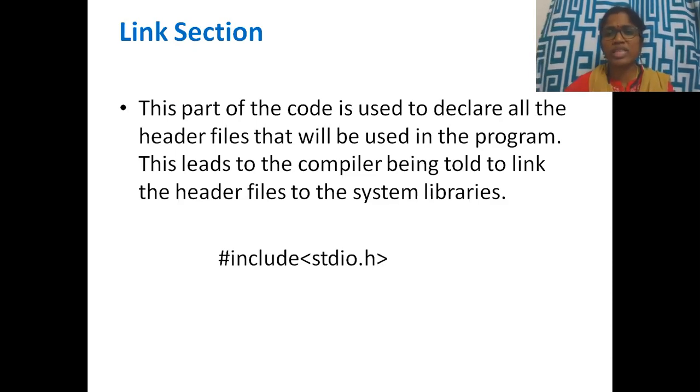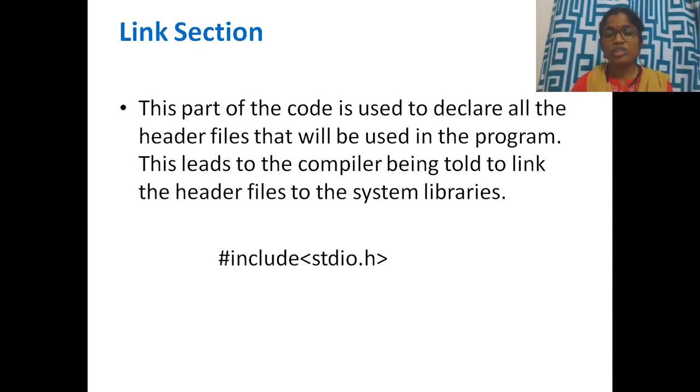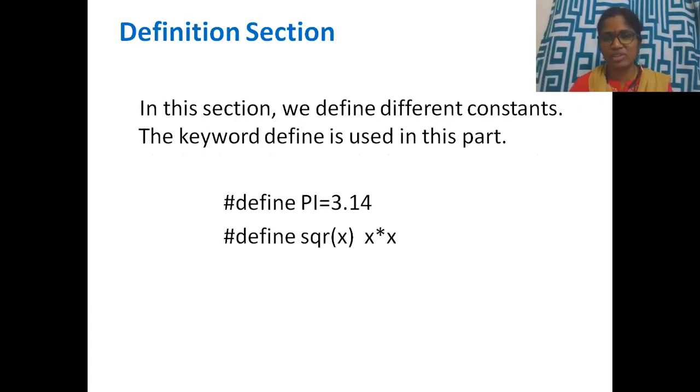That means this header file is linked to my file to add input output into my program. So hash followed by include followed by the header file is the format to link the header file into my program.